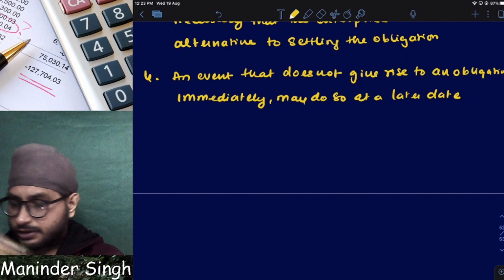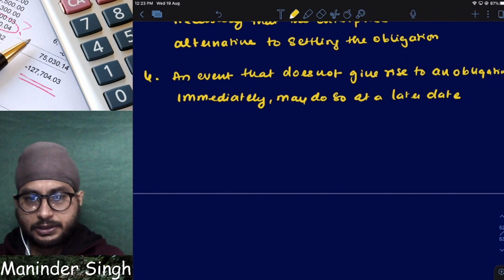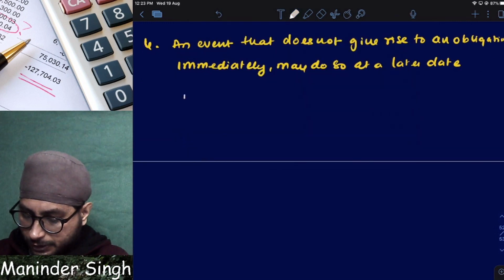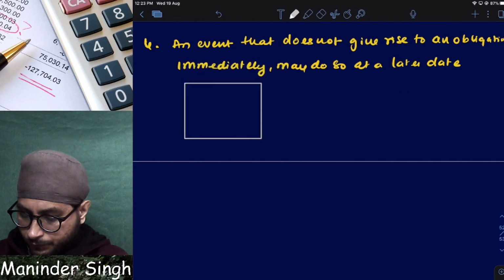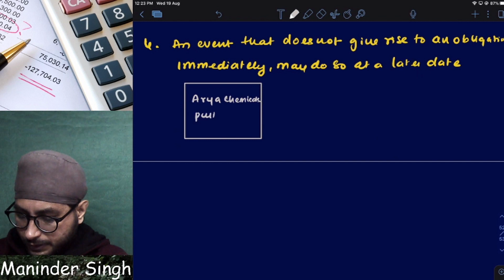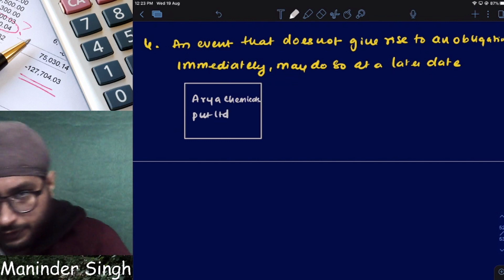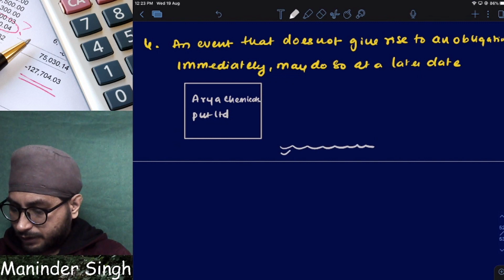True or false? This is also true. Today it might not give me an obligation, but in the future it might. Let us say for example, there is a chemical factory, Arya Chemicals Private Limited, and there is a river nearby the factory.